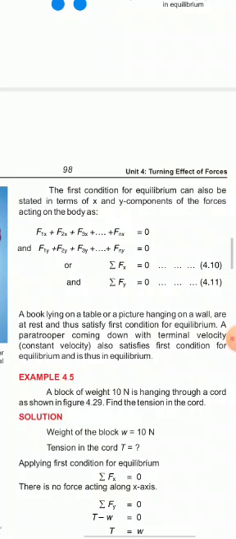So we can write sigma Fx is equal to 0. Likewise, the sum of all the forces acting along the y-axis must be equal to 0. Sigma Fy is equal to 0. Right? Dear students, when the sum of all the forces acting on a body is 0, then the body will be in the state of equilibrium. This is the first condition of equilibrium.